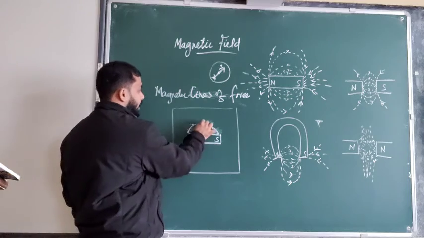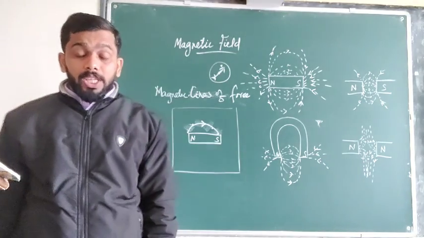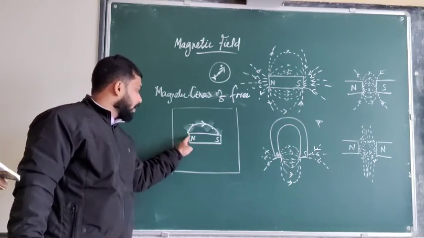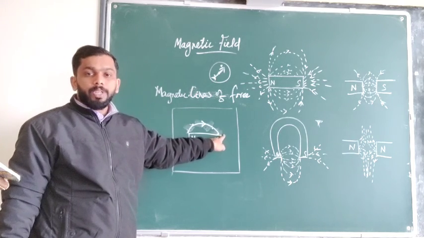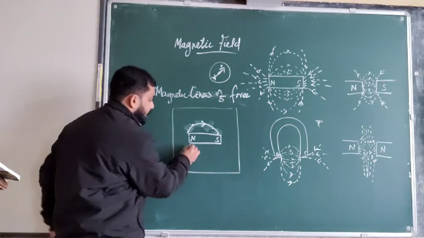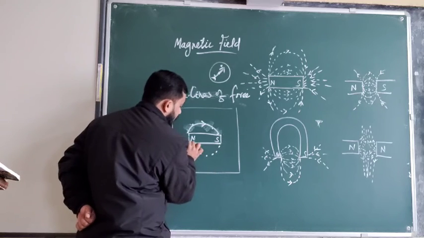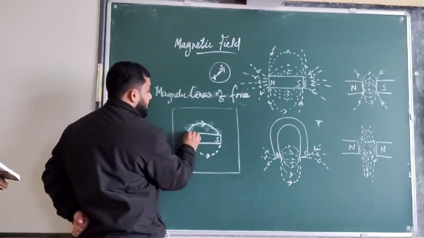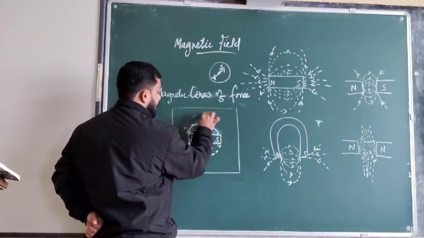And what will be the direction? The direction will be the direction of the arrow of the magnetic compass. So it's clear that the magnetic lines of force, the field, originate from the north pole and travel to the south pole. Again, I can place the compasses like this also, and I will get the dots like this. Then I will just join these. So like this, I can find the lines of force around a bar magnet.